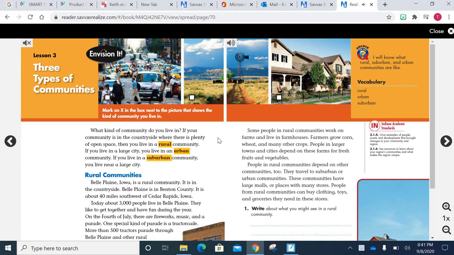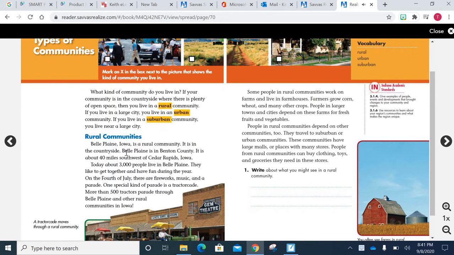Rural communities. Belle Plaine, Iowa, is a rural community. It is in the countryside. Belle Plaine is in Benton County. It is about 40 miles southwest of Cedar Rapids, Iowa. Today, about 3,000 people live in Belle Plaine.